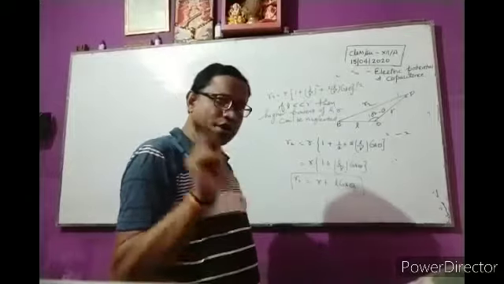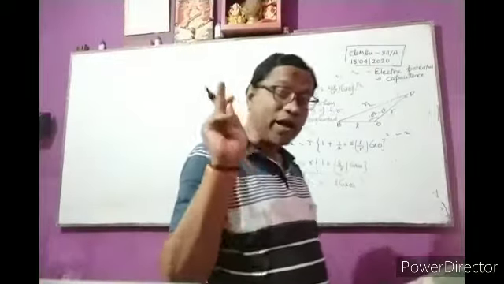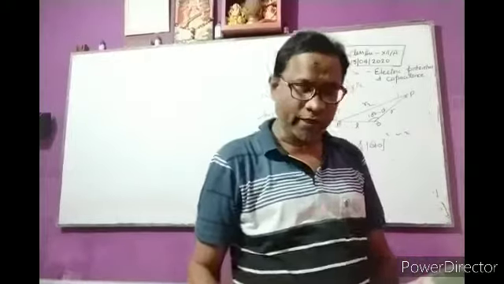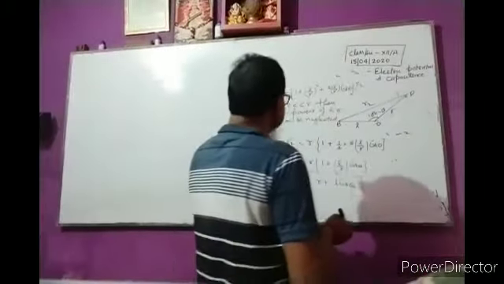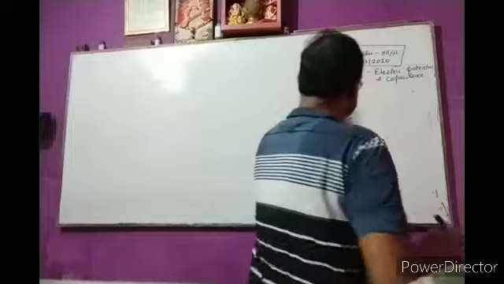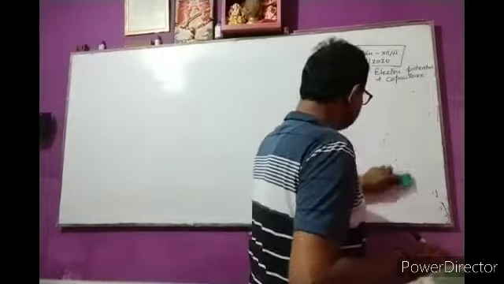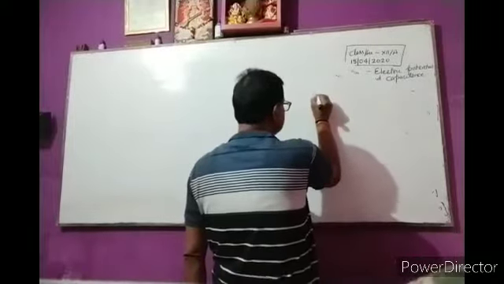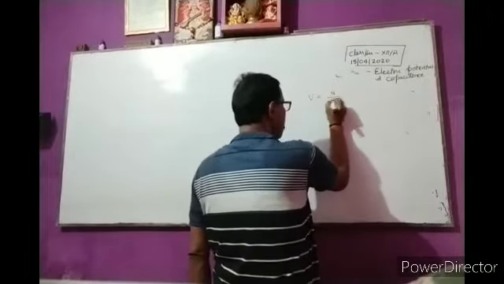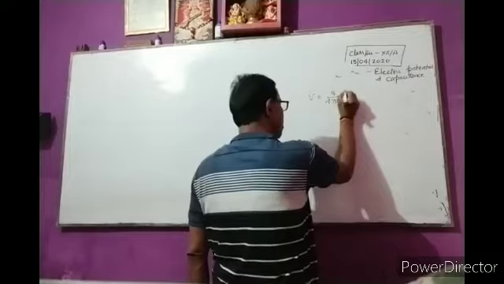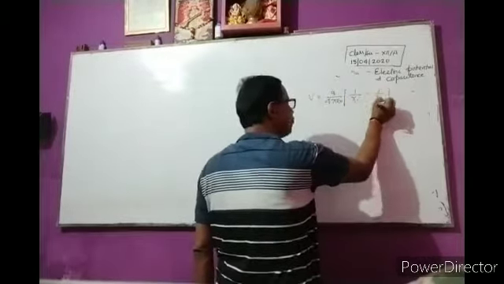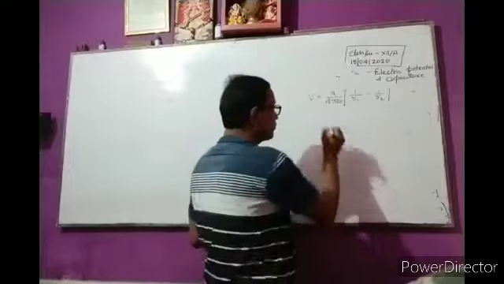Now putting the value of R1 and R2 in equation third. In equation third, V is equal to Q upon 4 pi epsilon naught, 1 by R1 minus 1 by R2.